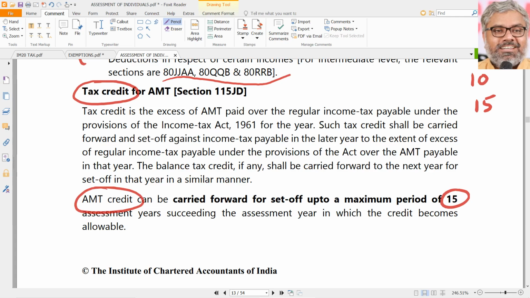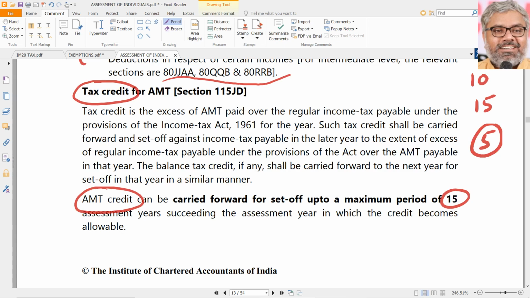See, normally in 1 year, the income tax payable according to Income Tax Act, what we calculated with all our provisions so far, is 10 lakhs. But AMT, suppose, was 15 lakhs. You have to pay AMT. How much AMT credit is carried forward? 5 lakhs credit is carried forward.